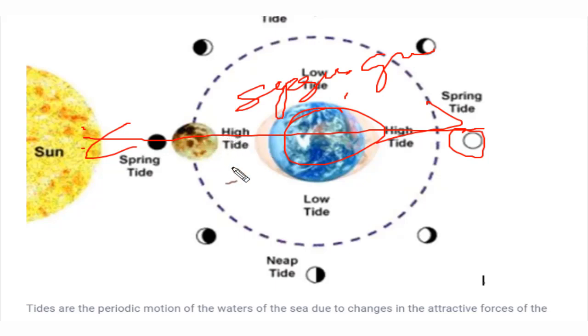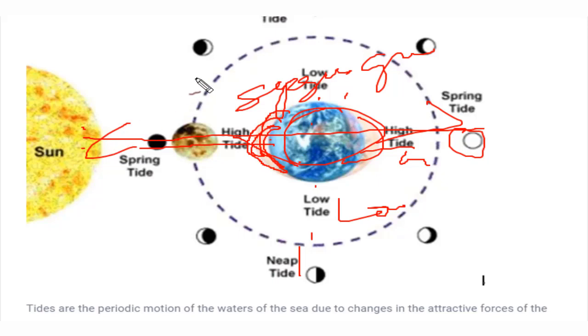In this case, water rises to a certain level when there is gravitational pull from the sun or the moon from both sides, and when the gravitational pull ends, this water tends to move to its normal position. The position when this water body is pulled towards the sun or the moon will be called high tide, and when there is no pulling, you can see at the other opposite ends, that would be the phase of low tide, and this is called spring tide.